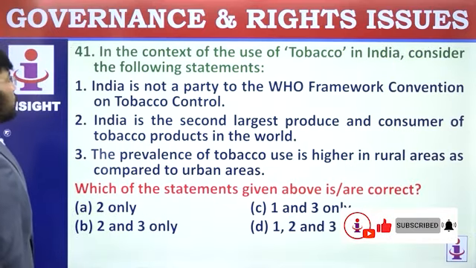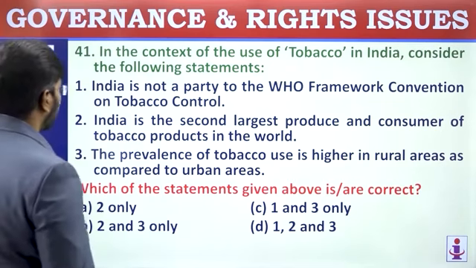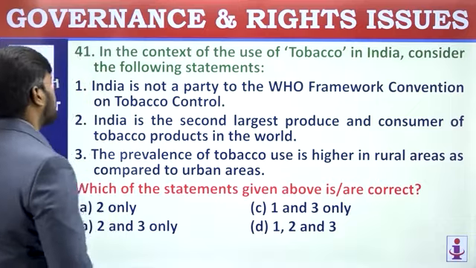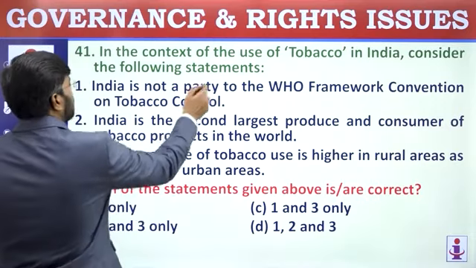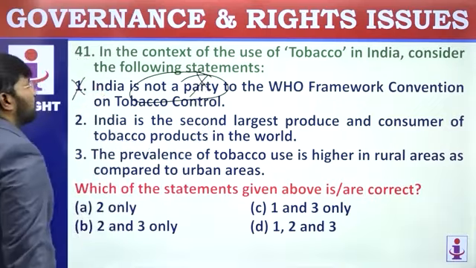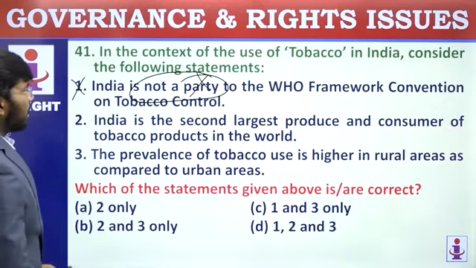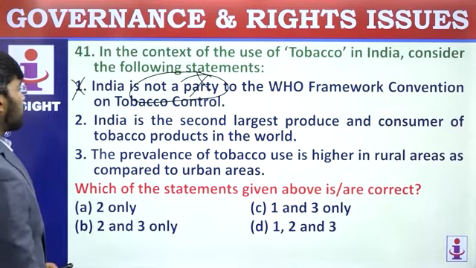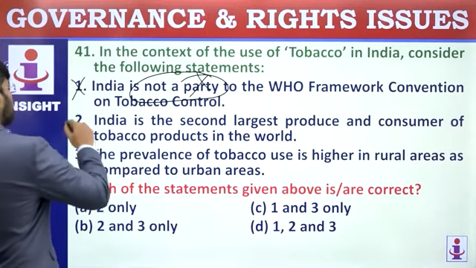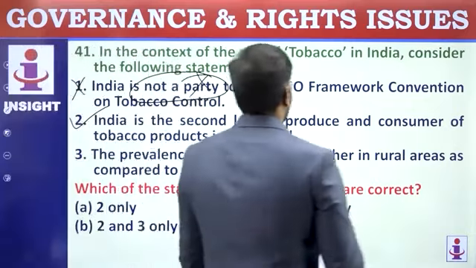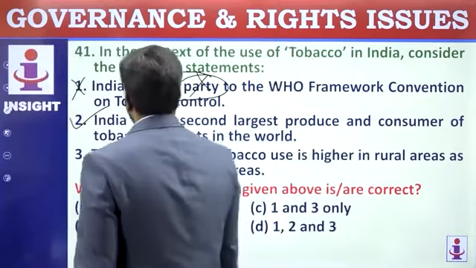41. In context to the use of tobacco in India, consider the following statements. India is not a party to the World Health Organization Framework Convention on Tobacco Control. No, it is a party. India is a party. We are a party. So this is a wrong statement. India is the second largest producer and consumer of tobacco products in the world. Producer and consumer, this is correct.